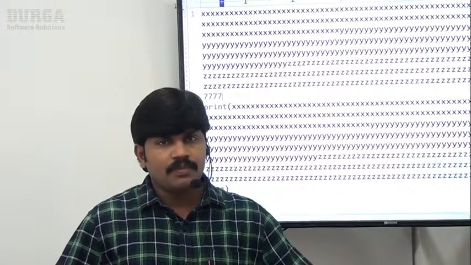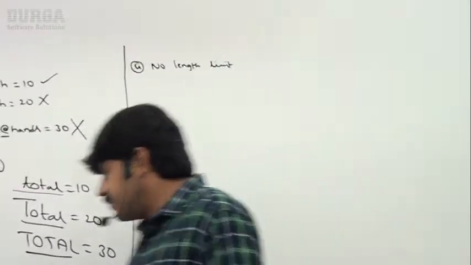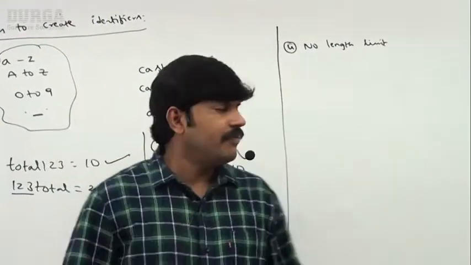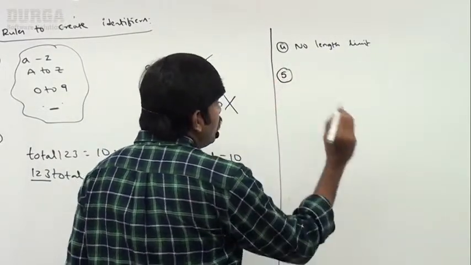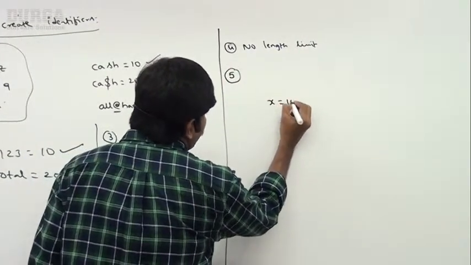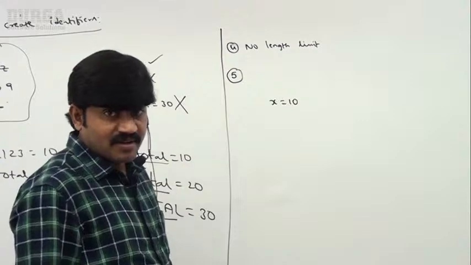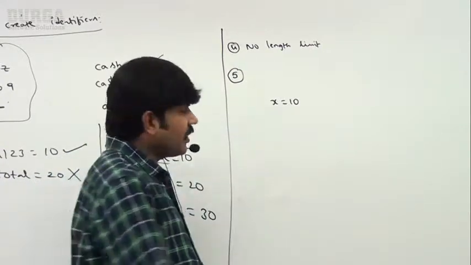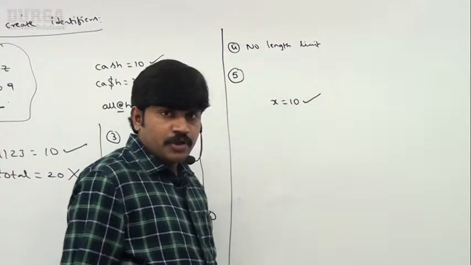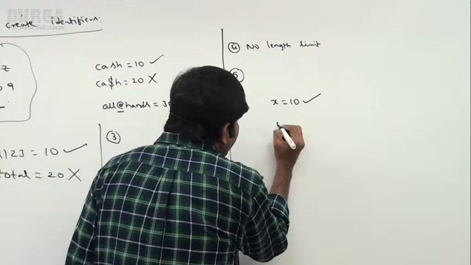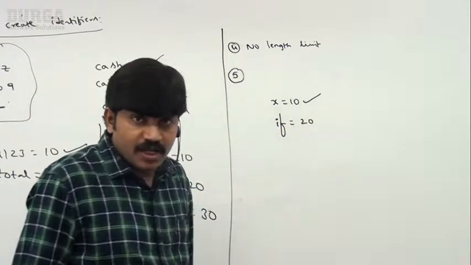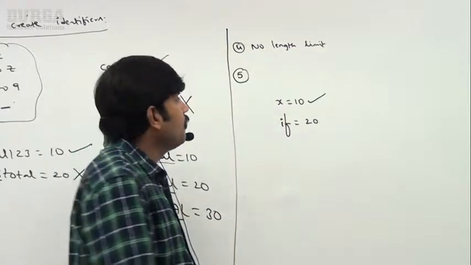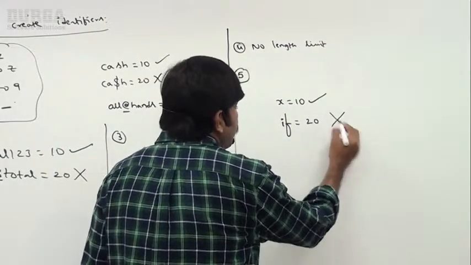Not good programming practice. Okay, the next point, a very important point: no length limit. Now, can I take x is equal to 10? Valid or not? x is equal to 10 is perfectly valid, no problem. If I take if is equal to 20, we immediately get an error.